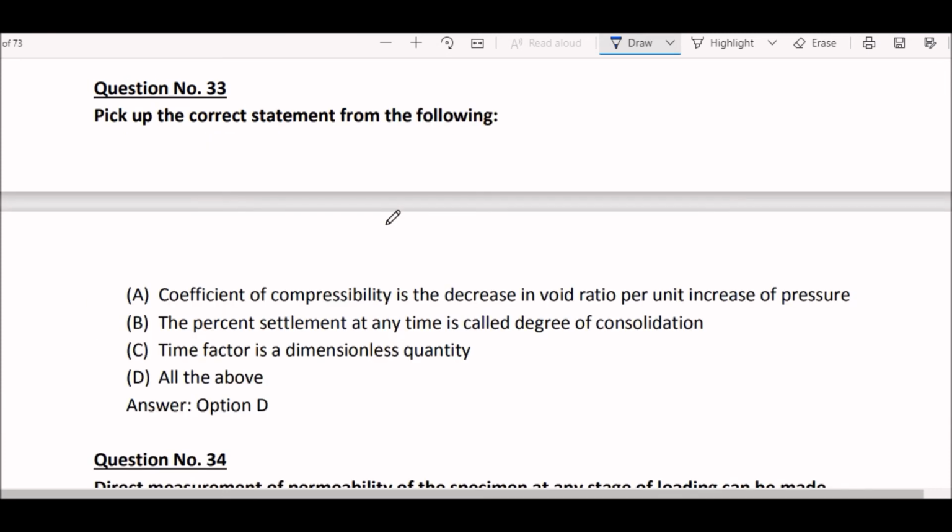Next question. Pick up the correct statements from the following. Option A, coefficient of compressibility is the decrease in void ratio per unit increase of pressure. Option B, the percent settlement at any time is called degree of consolidation. Statement C is time factor is a dimensionless quantity. And option D, all of the above. Right answer here is option D, all of the above. Okay, so all our statements are correct.